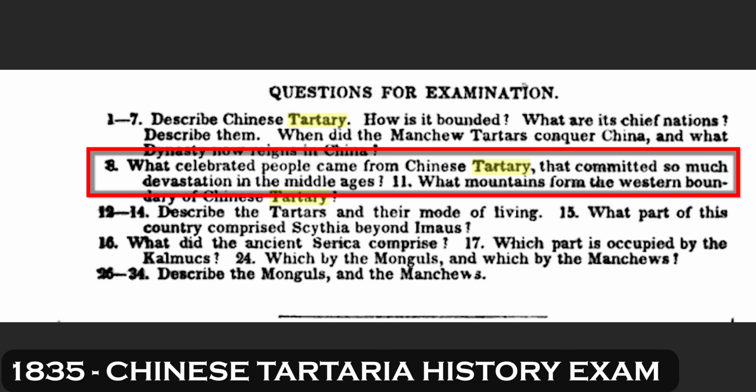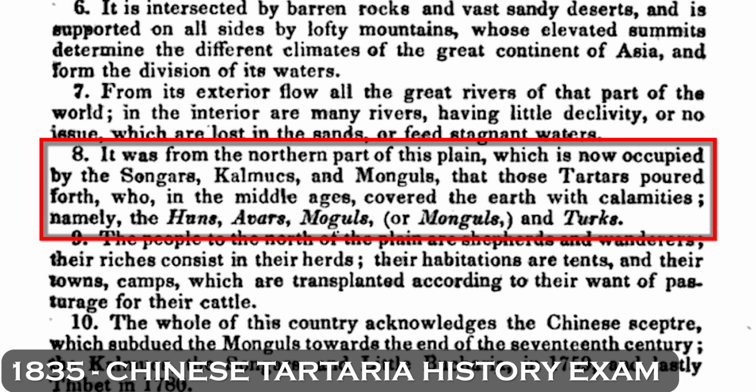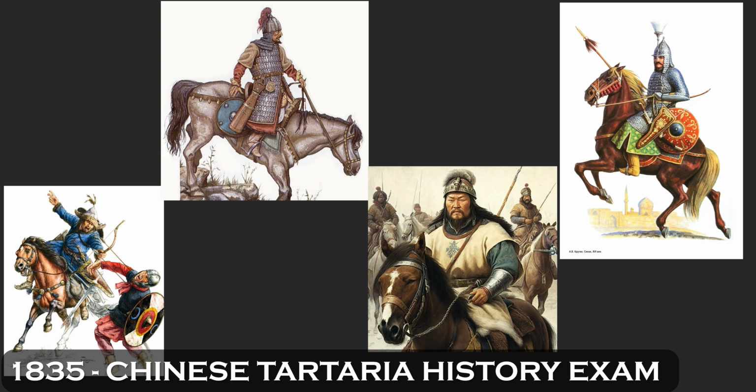Question 8 asks us what celebrated people came from Chinese Tartary that committed so much devastation in the Middle Ages. And this question is so large that it's actually dedicated to 8, 9, and 10. It was from the northern parts of this plain, which is now occupied by the Songars, the Kalmyks and Mongols, that those Tartars poured forth who in the Middle Ages covered the earth with calamities, namely the Huns, Avars, Moguls or Mongols, and the Turks.